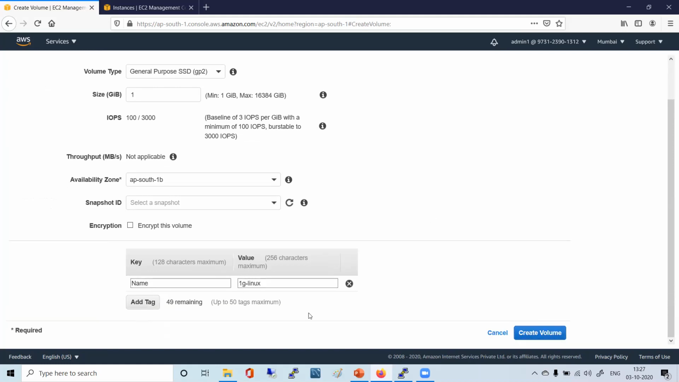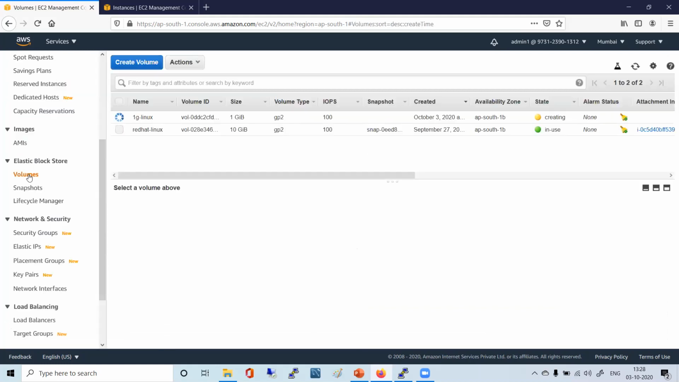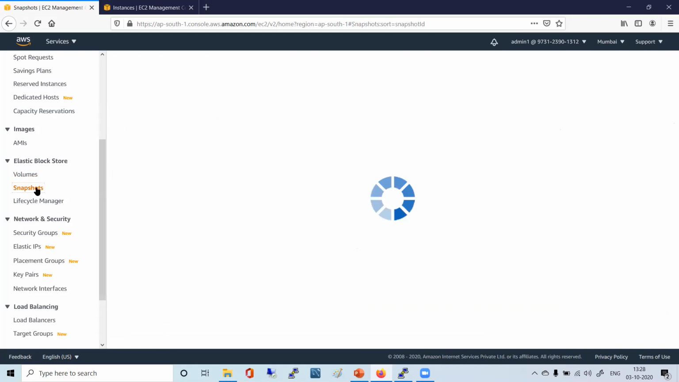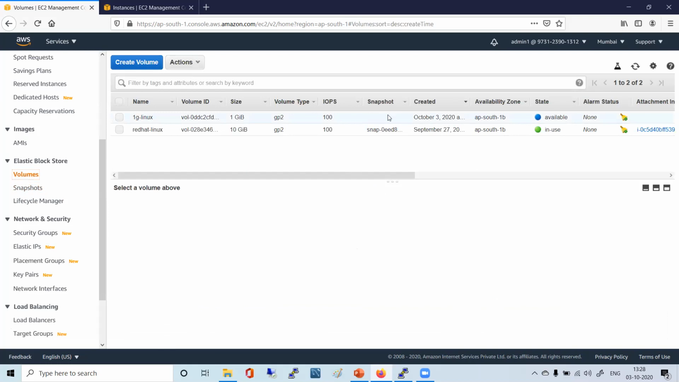Then give some tag and just click on create volume. You see this volume has been created. It's getting created, quickly. Now, meanwhile, I'll go to snapshots and I saw that my snapshot has been created. So I'll go to volume. My volume is also created.